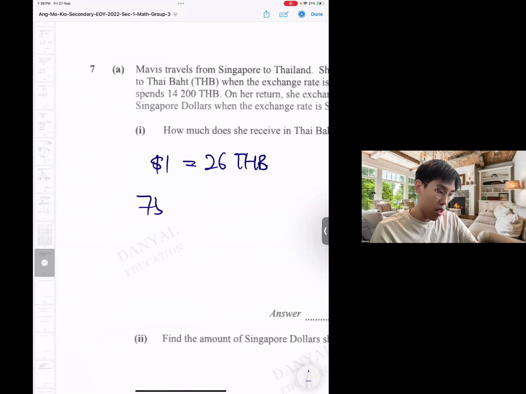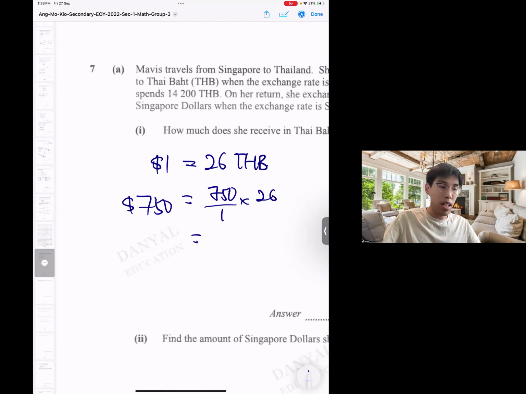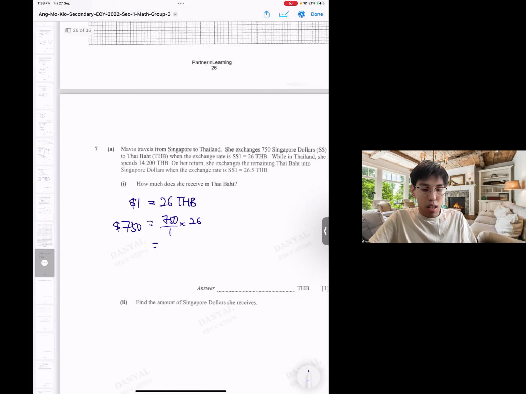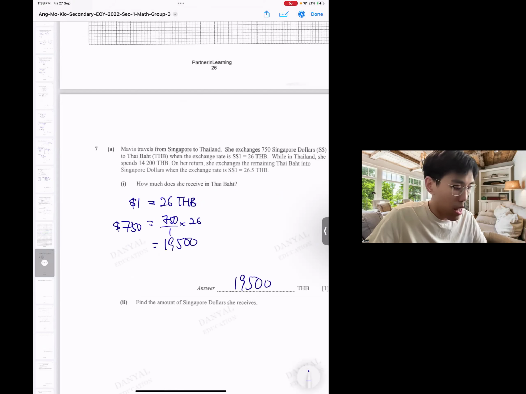So I got 750 Sing dollars equals to 750 over 1 times 26. Just like that, don't need to think too much. 750 times 26 is 19,500 Thai baht.